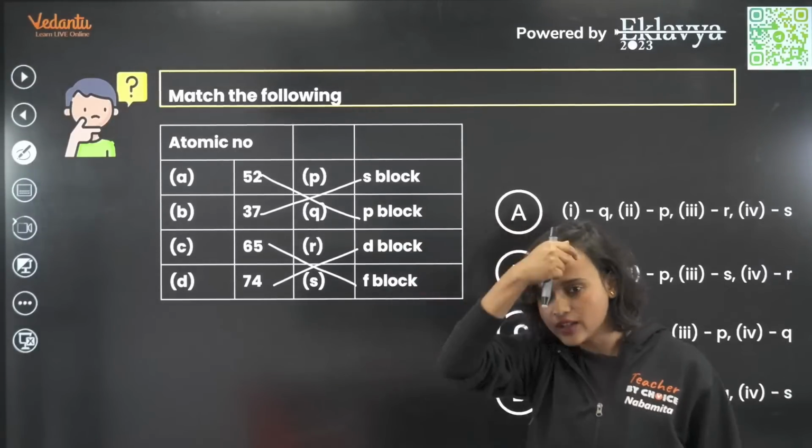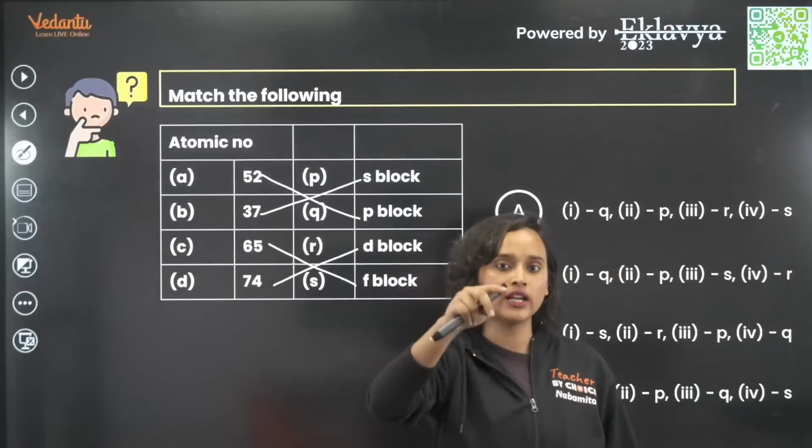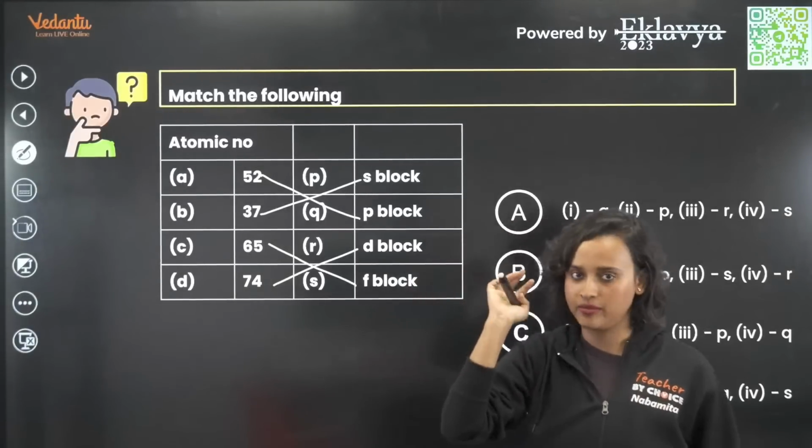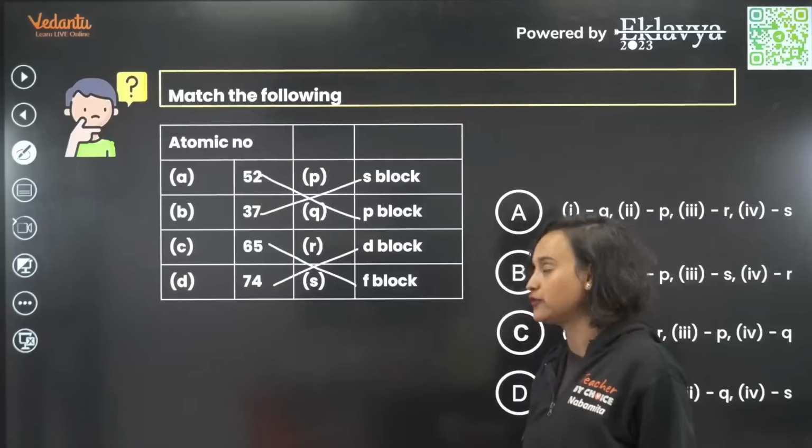Looking at this, it was ICl2 minus. So ICl2 minus will have a linear shape, isn't it? It will have a linear shape. You can solve it for that.